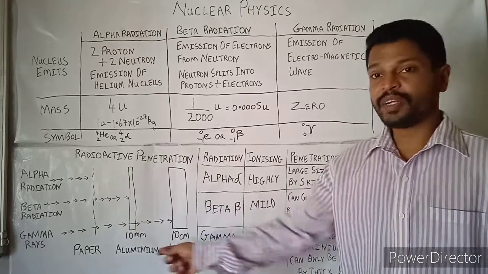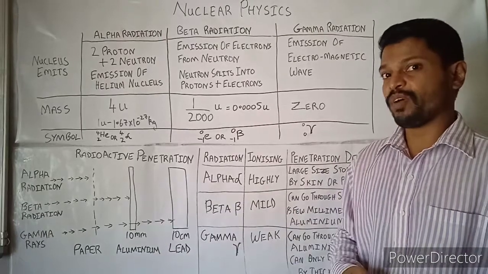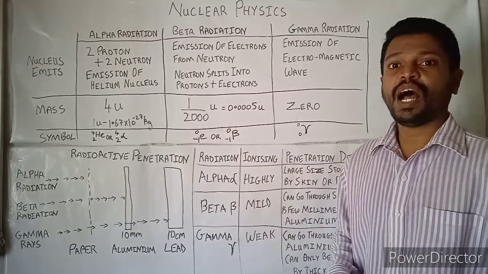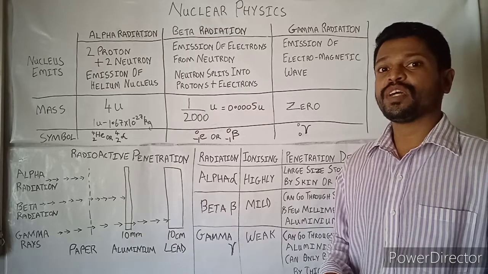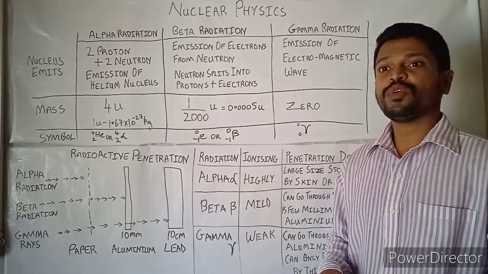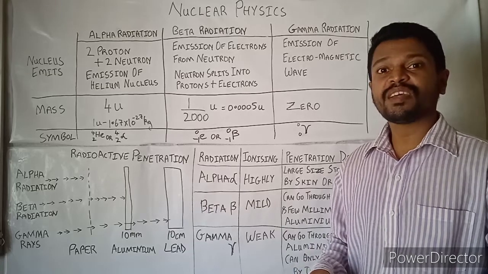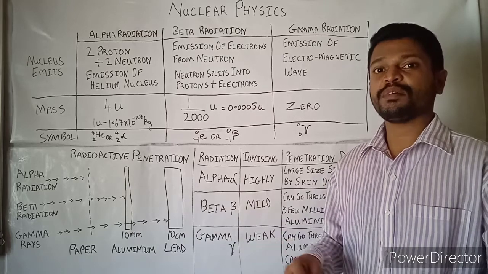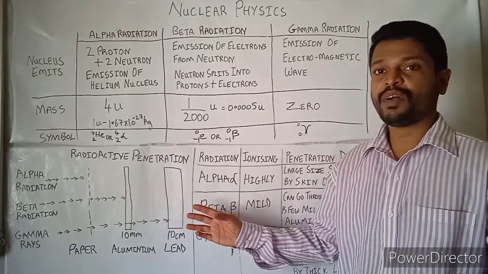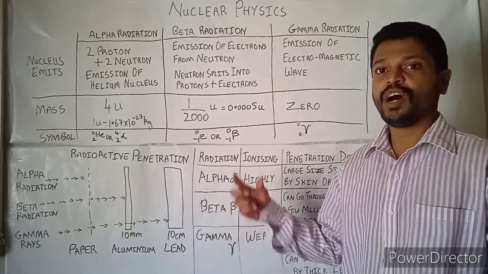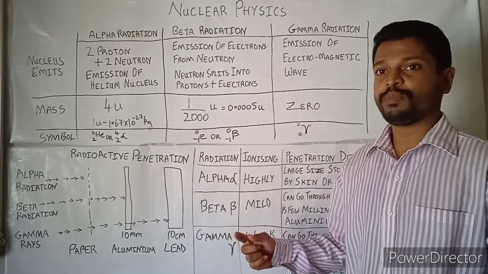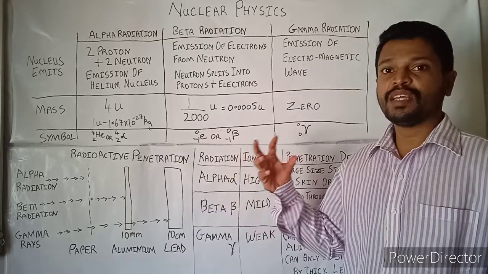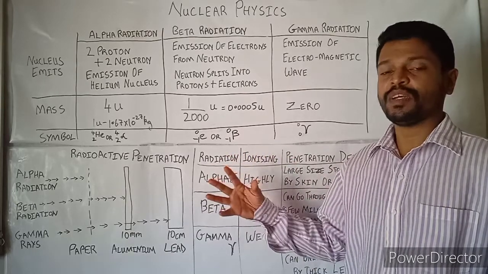When the rays penetrate and come into our body, for example, our atomic number is changed. How is it changed? By the power of ionization. What is ionization? Ionization is the ability to knock off valence electrons. What are valence electrons? Valence electrons are the electrons in the outermost orbit of an atom. So this much penetration power, when it comes and hits an atom in the outermost orbit, it knocks off that electron, and when the electron is knocked off an atom,